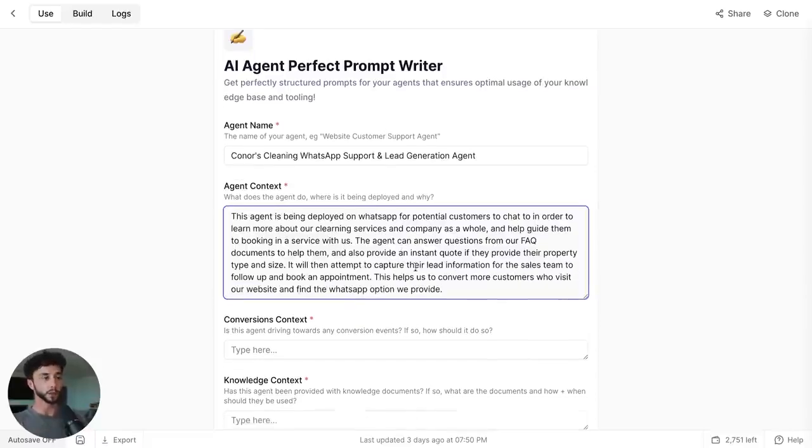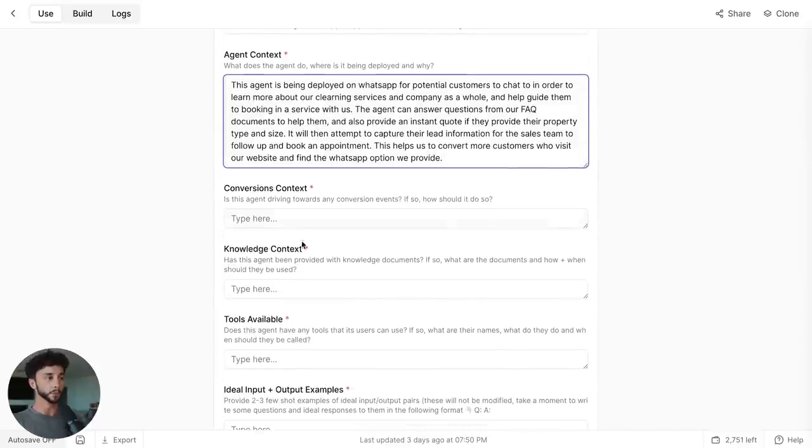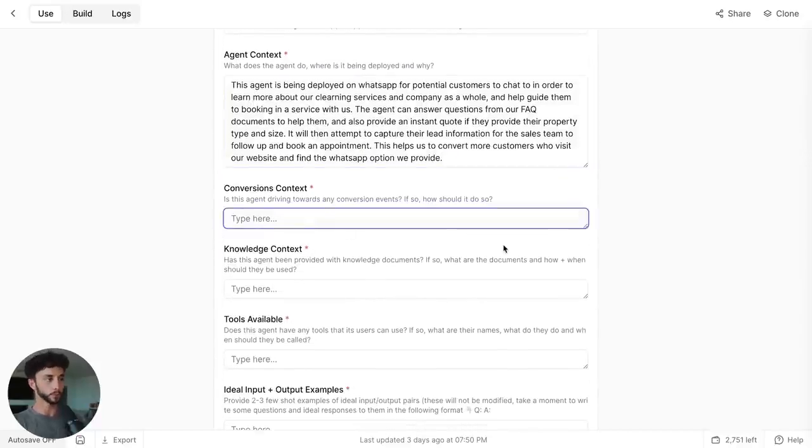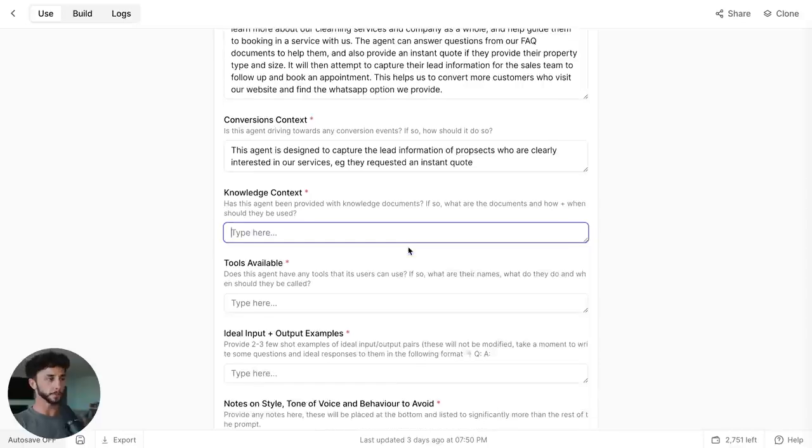So you can pause the video and look at that there, but just a bit of context on what the agent does, where it is being deployed and why. Conversations context, we can say, knowledge context, we can say data is being provided with a document which contains use.